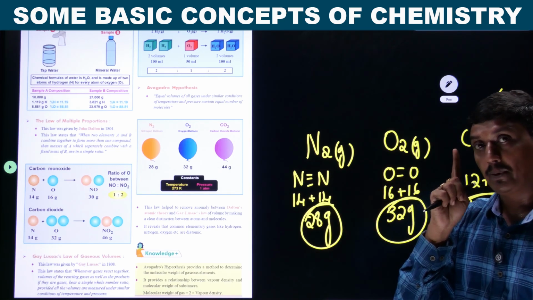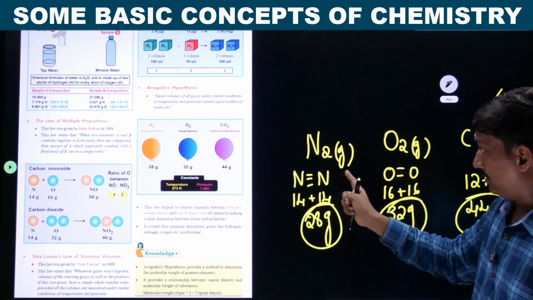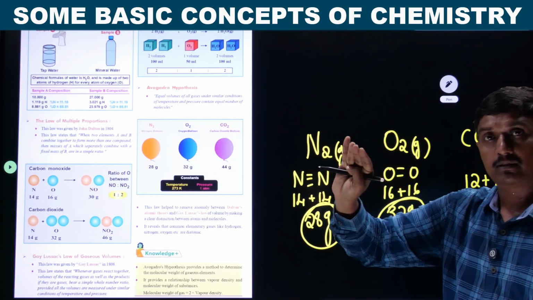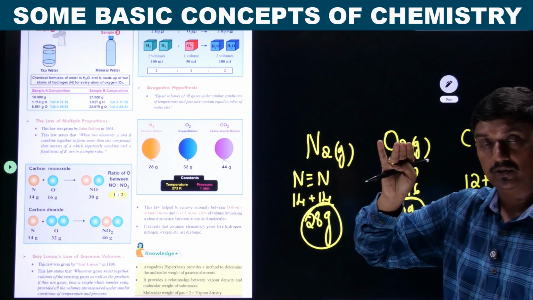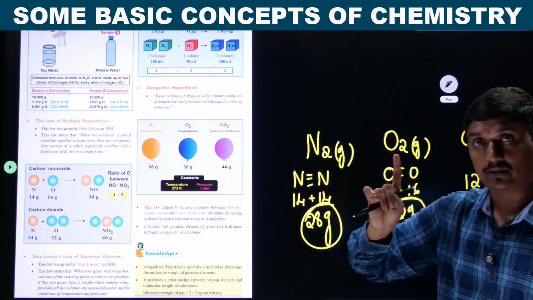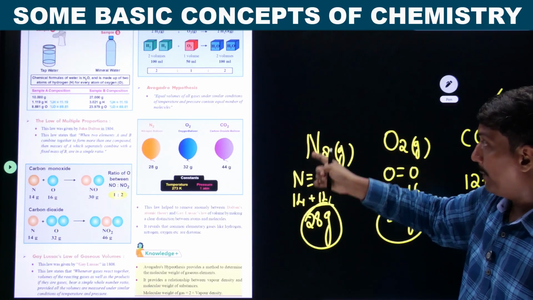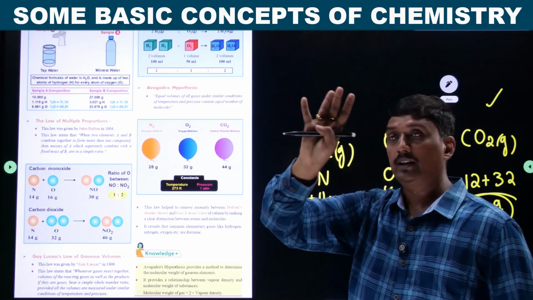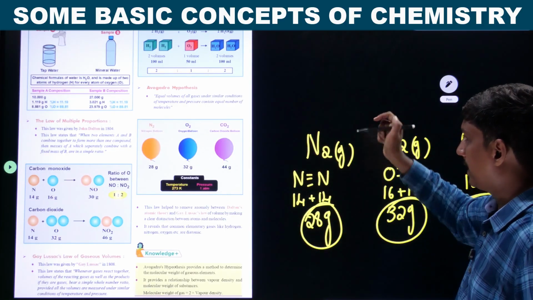No. Irrespective of the gases, when you take the same volume of different gases under the same conditions of temperature and pressure, the total number of molecules in this cylinder or in the balloon is the same.